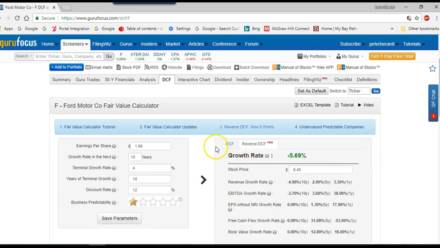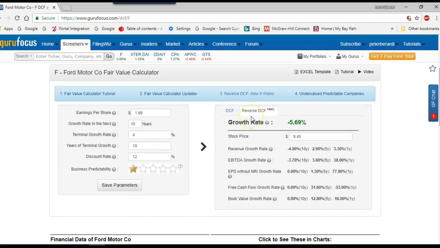Reverse discounted cash flow is a neat analysis on this website that basically says what is the price based on the discounted cash flows, what are investors basically valuing this business. Based on the price of Ford right now, they're saying that investors are expecting a negative 5.69% growth rate.